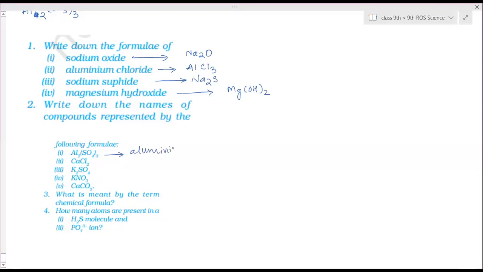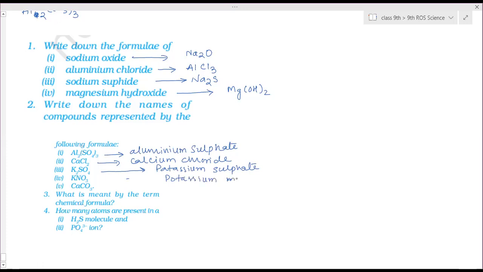Calcium chloride. Potassium sulfate. Potassium nitrate. Calcium nitrate. Potassium carbonate. Calcium carbonate.